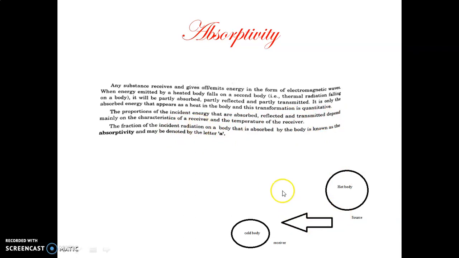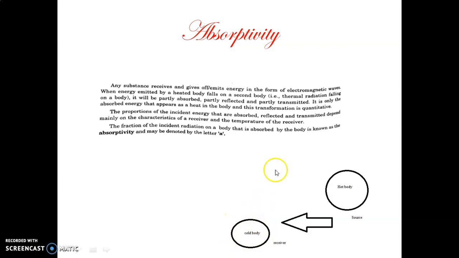That will depend upon the characteristics of this receiver. So suppose this is the cold body. How much energy is absorbed, reflected, or transmitted will depend only upon the characteristics of this body and the temperature of the receiver. So depending upon the properties of the cold body, the fraction of incident radiation absorbed, reflected and transmitted will wholly depend upon